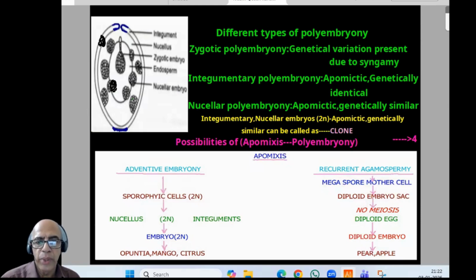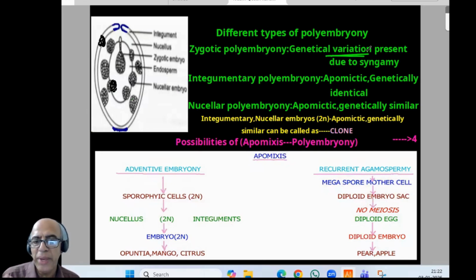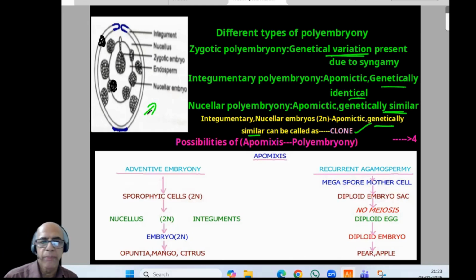First, zygotic polyembryony. In zygotic polyembryony, genetic variation is possible. Why? Because it is due to syngamy. Integumentary polyembryony is apomictic, genetically identical. Then nucellar polyembryony, again apomictic, genetically similar. Integumentary and nucellar embryos are both diploid, apomictic, genetically similar, important, and can be called a clone. And there is a question, is it a clone? Yes, it is a clone. This diagram in the present NCERT, I think, is not the previous NCERT diagram. Different types of embryos, that is zygotic embryo, then nucellar, sporophytic, are shown in a different way.